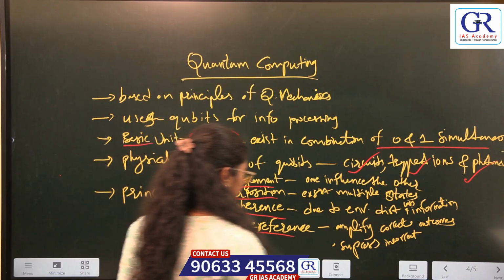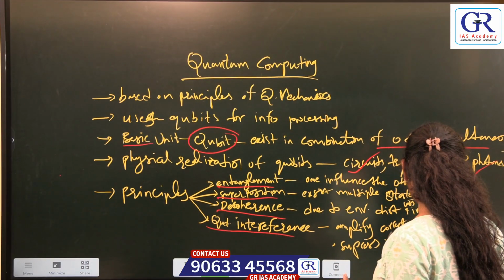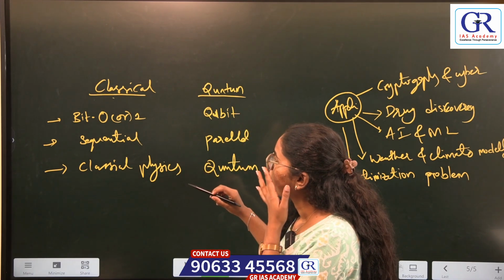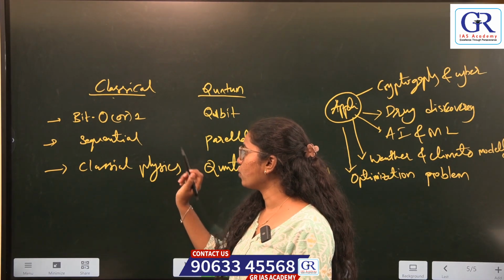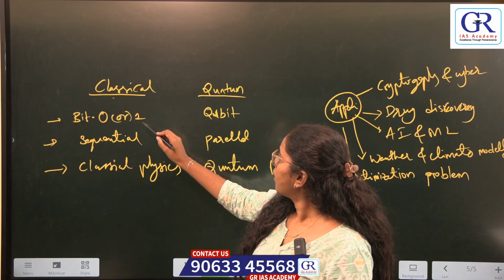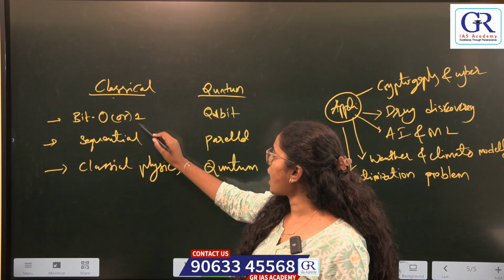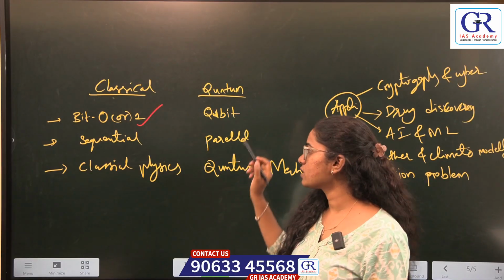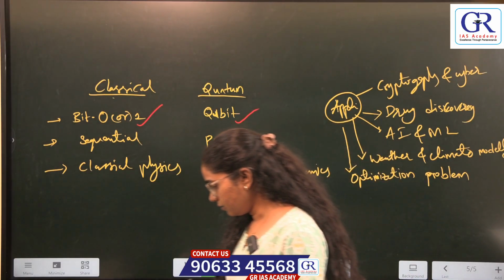Let us see the difference between classical computing and quantum computing. In classical computing we use bits, that is either 0 or 1. In quantum computing we use qubits.